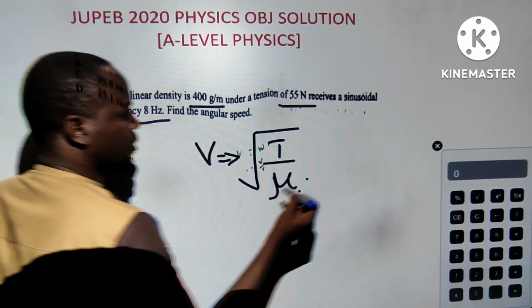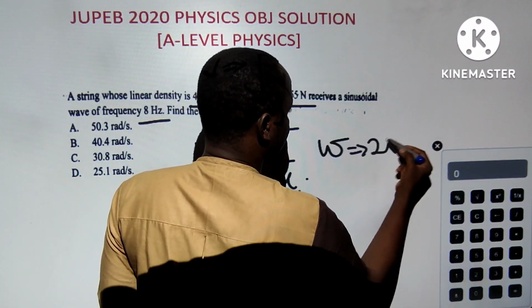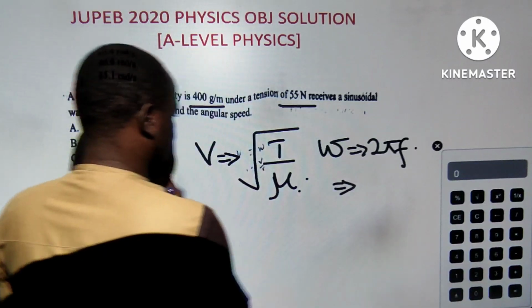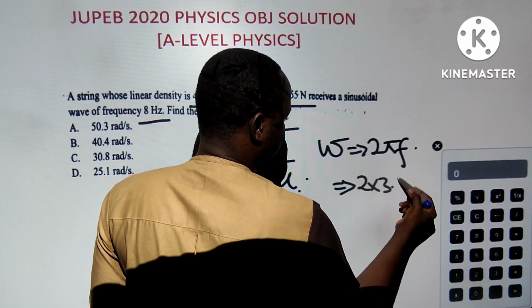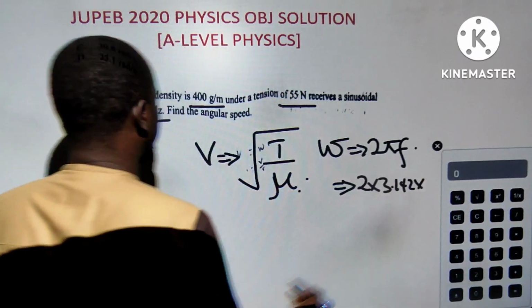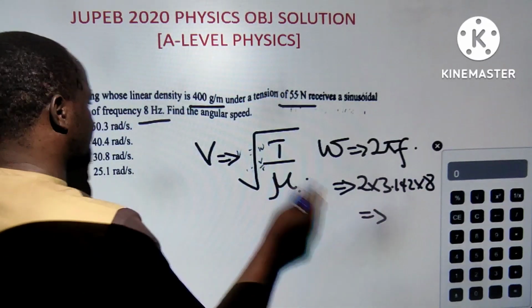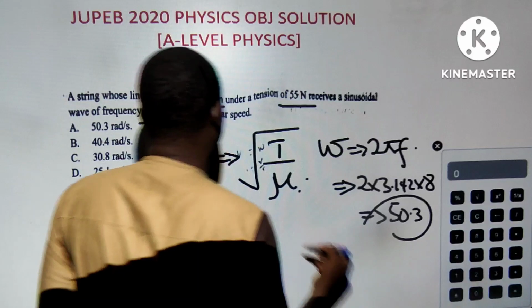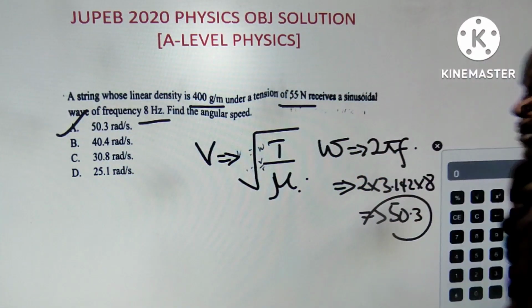But here you are looking for angular speed. Angular speed omega is equal to 2 pi f. Everybody knows this. So let's just point our calculator. We don't need the linear speed because angular speed is what we need. So 2 times 3.142, and the frequency here is 8. On simplification, 16 times 3.142 will give us 50.3 radian per second, I guess. So I'm now doing speed solution because of time. Next one.